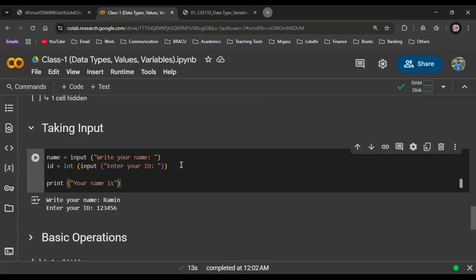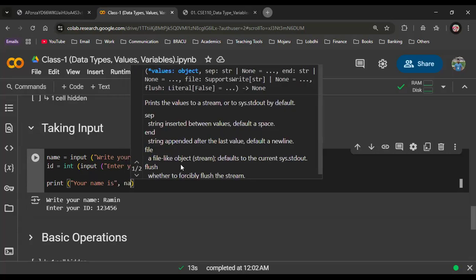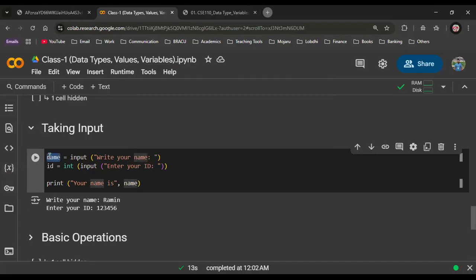And if we want to show the name, so we'll say name. Your name is, why name? Because this variable has been named as name. So whatever name will be input here, that will be shown here. If it is Ramin, it will show Ramin. If it is Samin, it will show Samin. Okay, like this.